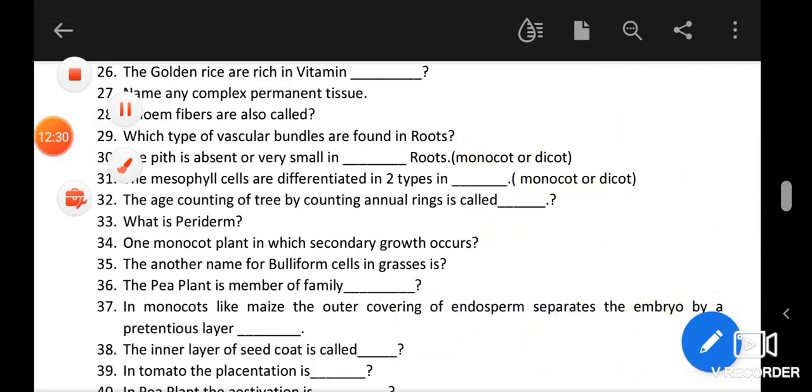Okay. Another name for the bulliform cells in the grasses. In grasses, to curve the epidermis, the epidermis has a special type of cells which are also called motor cells. So the answer will be motor cells or the bulliform cells.